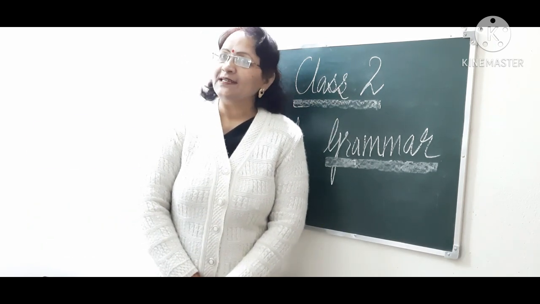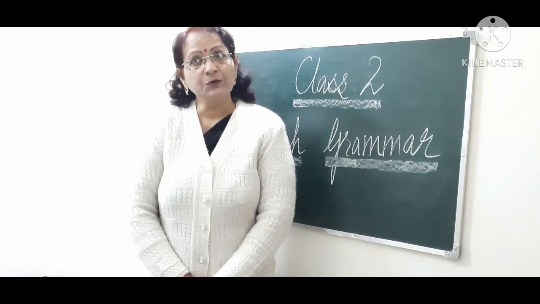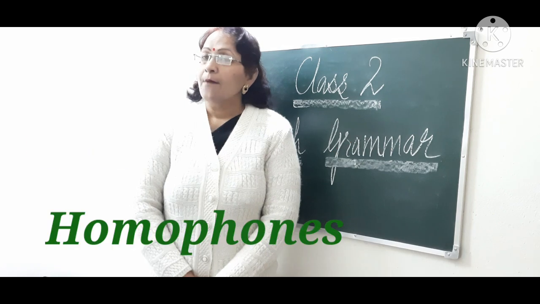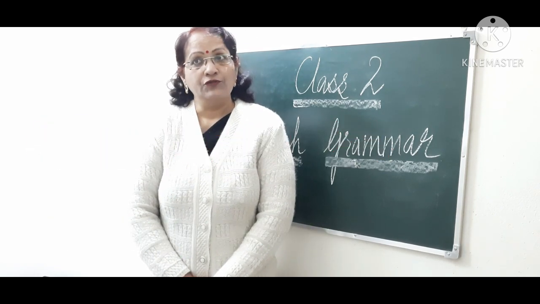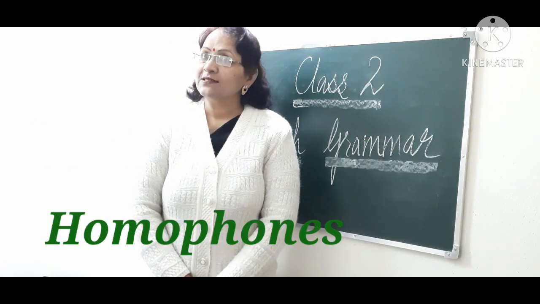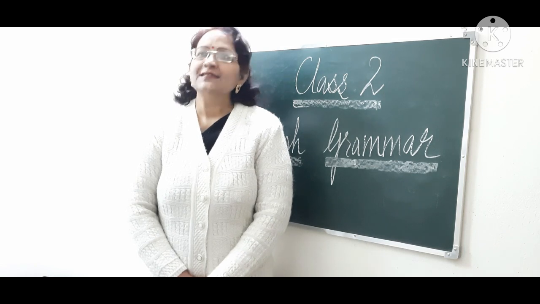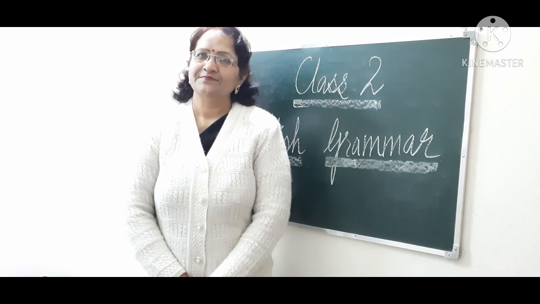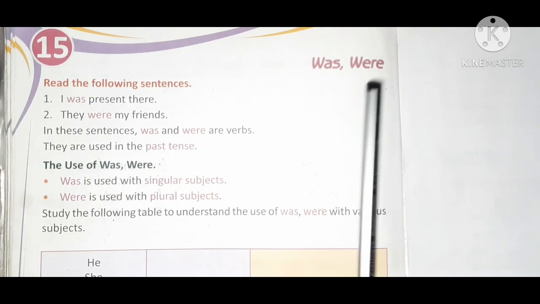In chapter 29, you studied about homophones. These words pronounce same but have different meanings and spellings. So children, let's revise these chapters. So open your book, chapter 15, page number 68. Chapter 15, was and were.